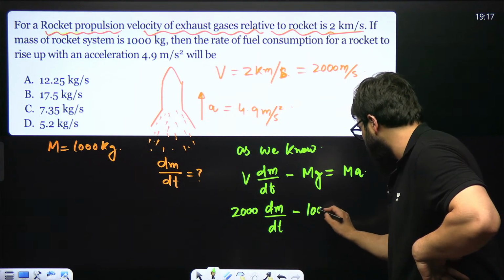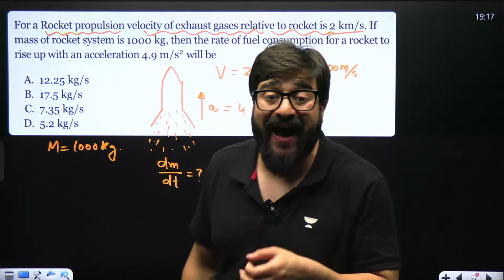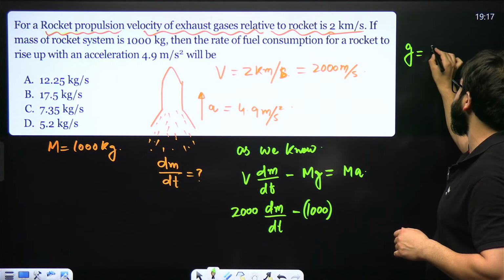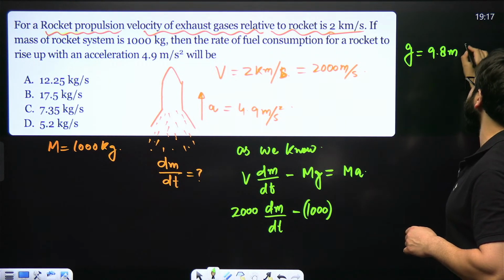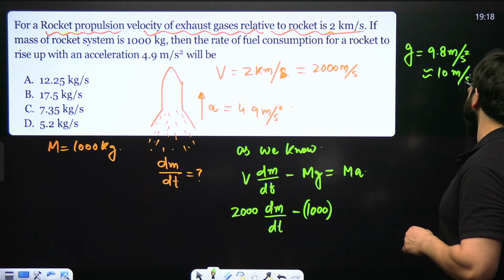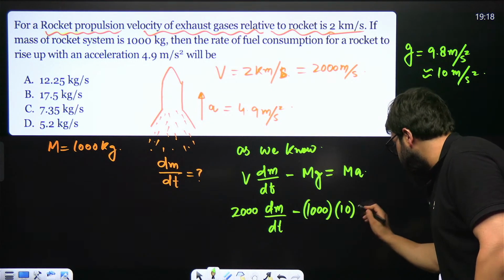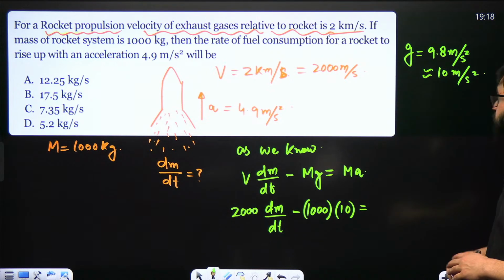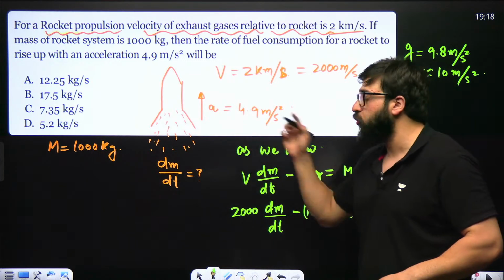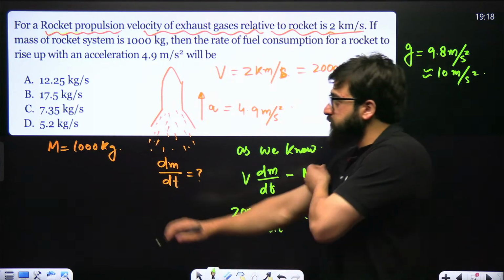What is this g? g is the acceleration due to gravity. Always remember, we take acceleration due to gravity as 9.8 meter per second square, or approximately 10 meter per second square. So multiplied by 10 is equal to mass into acceleration. Mass is 1000, and acceleration is given as 4.9. Consider it 5.